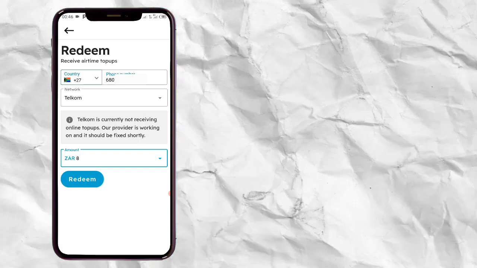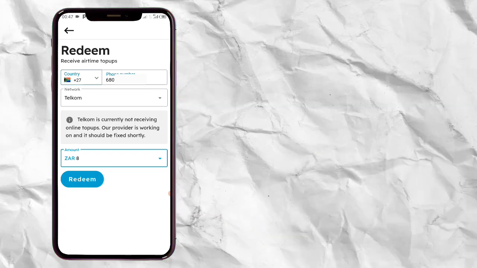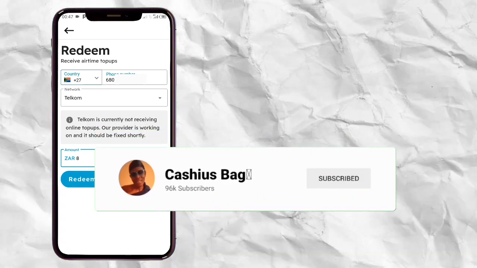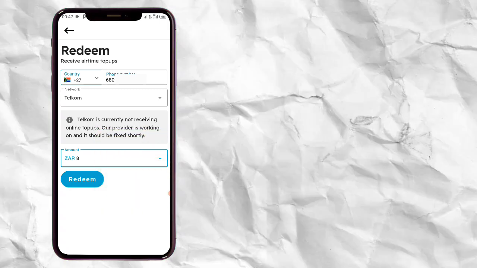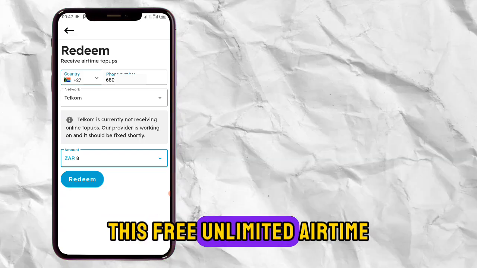So unfortunately, it says Telkom is currently not receiving online top-ups. Our provider is working on it. So just for now, I'm not going to redeem it, because of course they say it's currently not receiving online top-ups either way, guys. But this is all on how to get this free unlimited airtime.